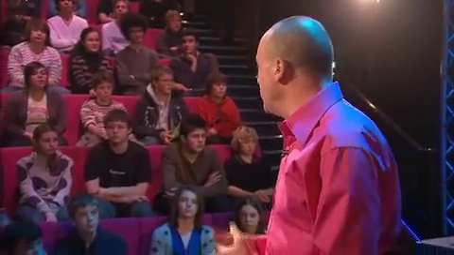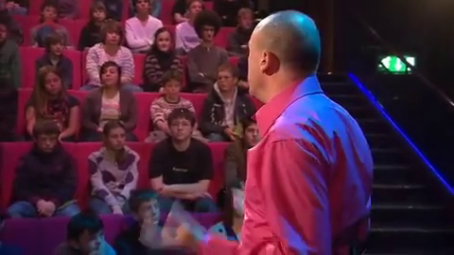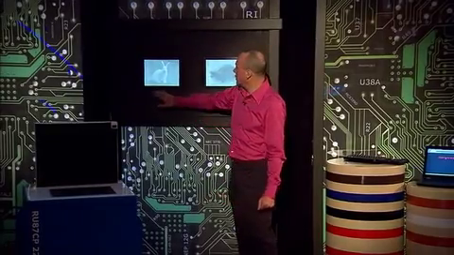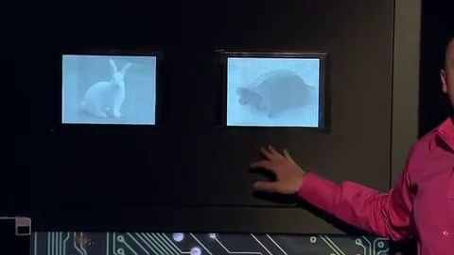Well, on the roads, one way to reduce congestion is to reduce the number of cars. And we can do that by having more than one person share the same car. I'm going to show you how we can use a similar idea on the internet. So let's imagine we want to download a big file like a movie. Well, we first of all have to break it into manageable sized chunks. And for simplicity, let's imagine that our movie has just 2 chunks, corresponding to the hare and the tortoise.